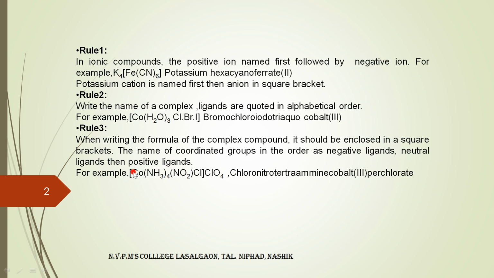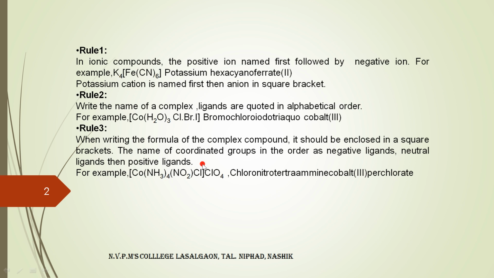For example, in this particular complex, [Co(NH3)4(NO2)Cl]ClO4, we count the charge first. Here ClO4 has a -1 charge, Cl has -1, nitro is -1, ammonia is 0, so there is no charge. So -1 on NO2, then chloride, and the perchlorate.